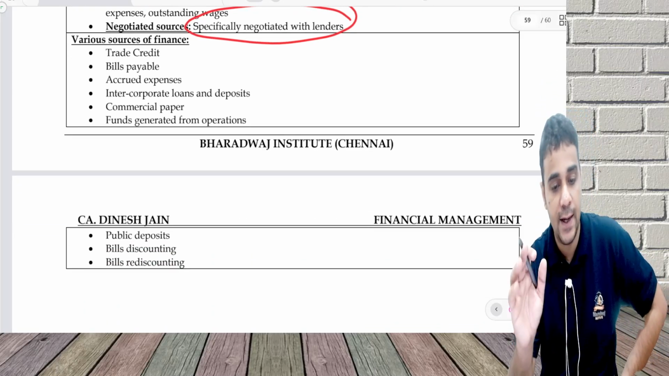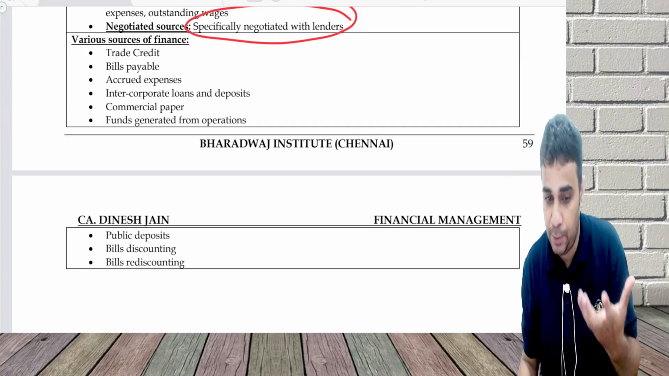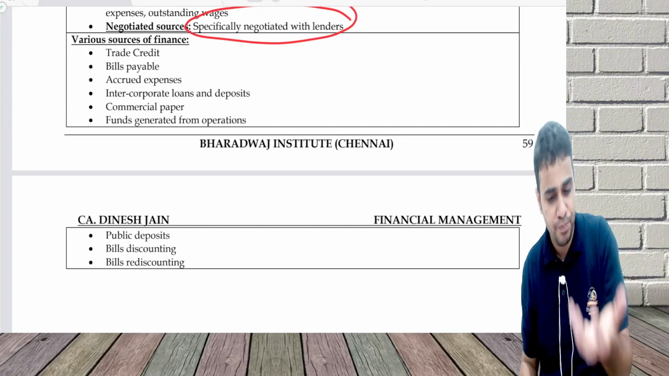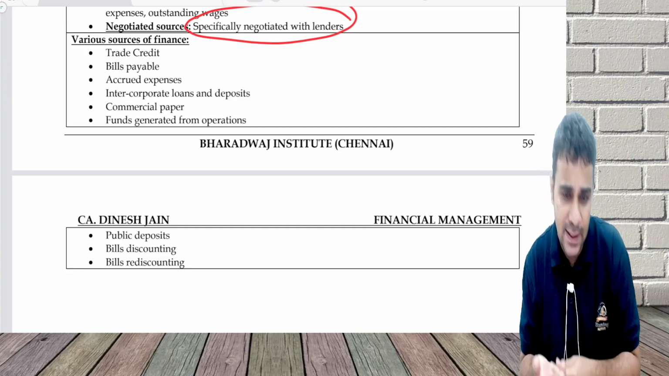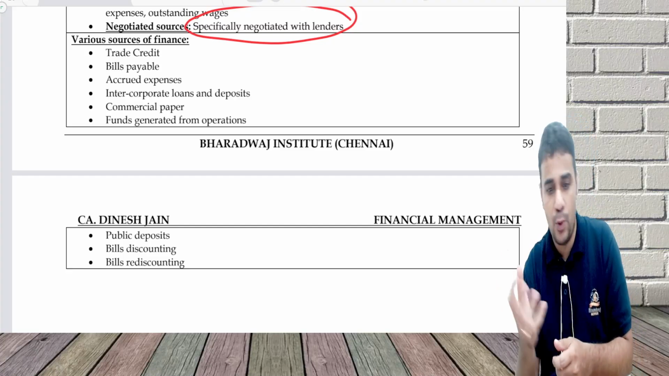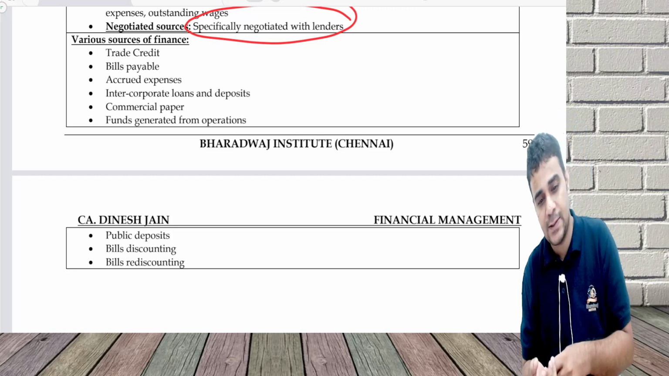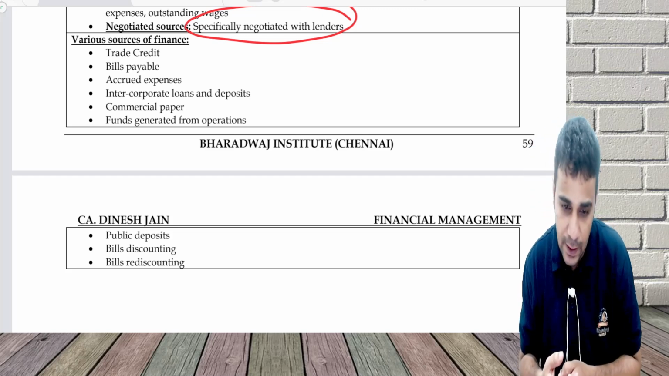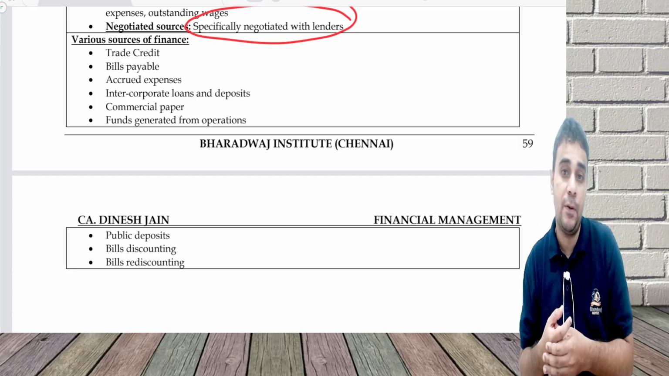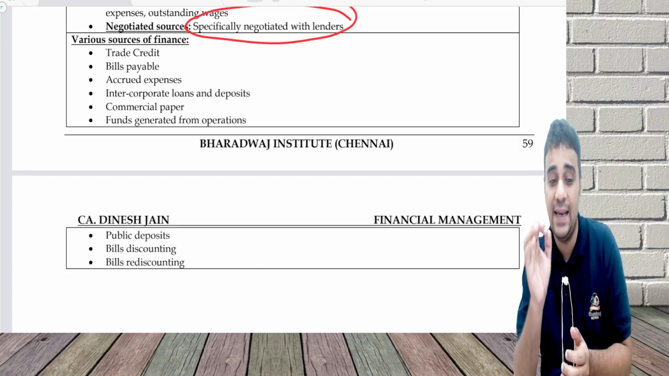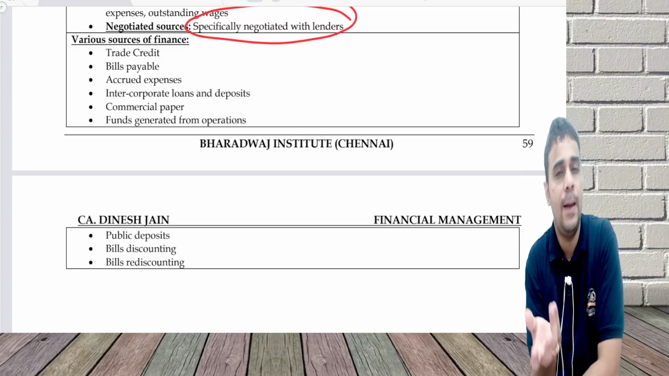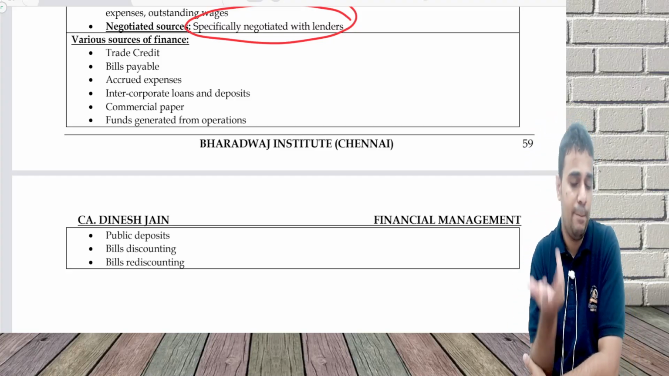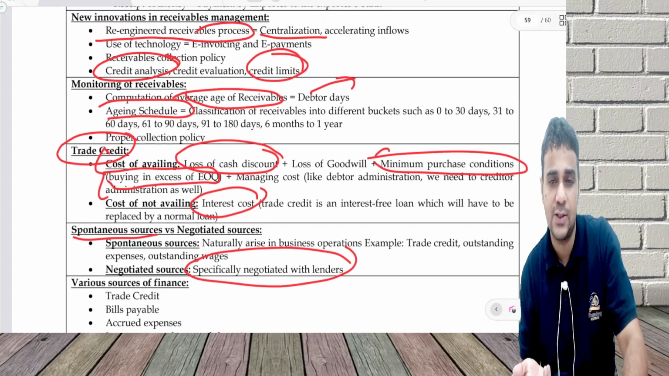Various sources of finance, we have discussed this in chapter 2, and here also the same items are there. Trade credit, which is sundry creditors; bills payable, which is a negotiated bill of exchange; outstanding expenses; intercorporate loans and deposits can come; commercial paper, which is issued by high credit worthy companies; funds which you generate from operations; public deposit; bills discounting, bills rediscounting. All these are various sources of finance.